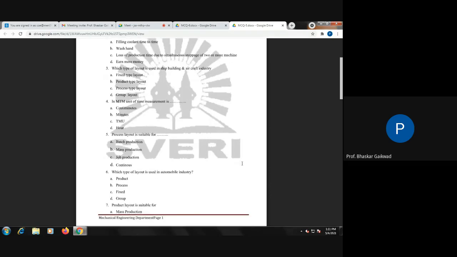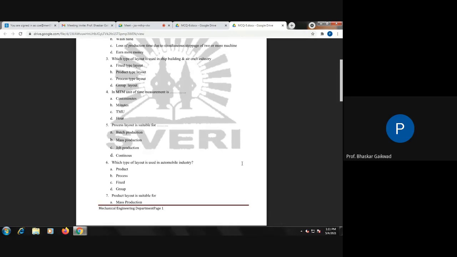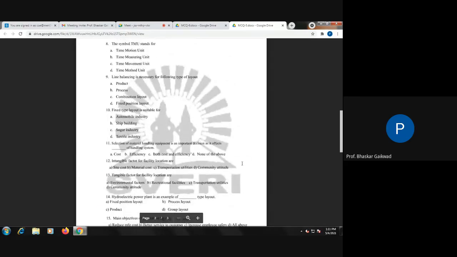Then question number six: which type of layout is used in the automobile industry? Product, process, fixed or group. In the automobile industry, there are two types: one is continuous and one is batch type. But related to this question six, let us see either process or product layout.